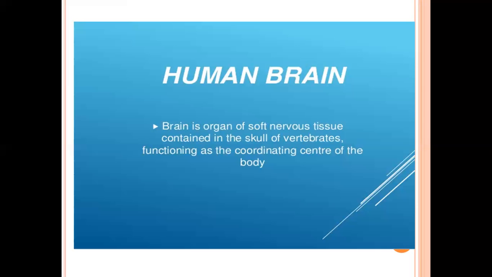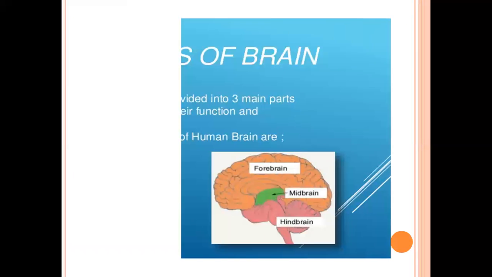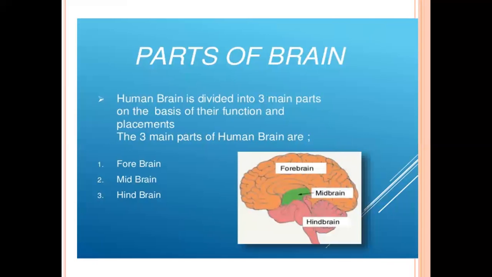Is it clear? Now, divisions of the brain, or parts of the brain. The brain is again divided into three main parts on the basis of their function and placement. These three main parts are forebrain, midbrain, and hindbrain. First, let's see what a forebrain is.